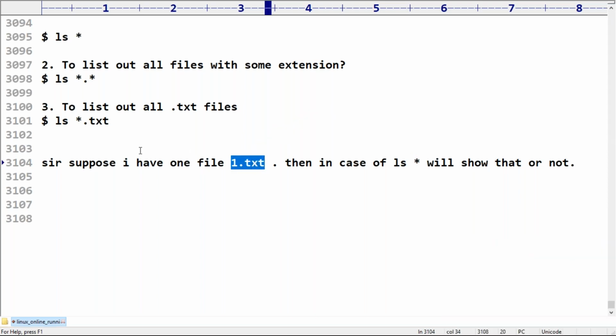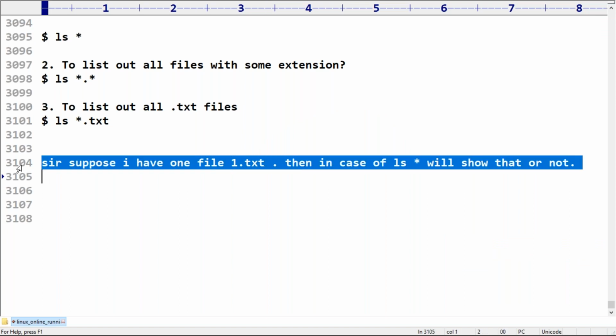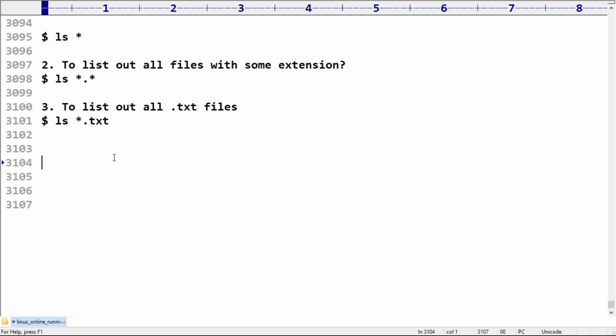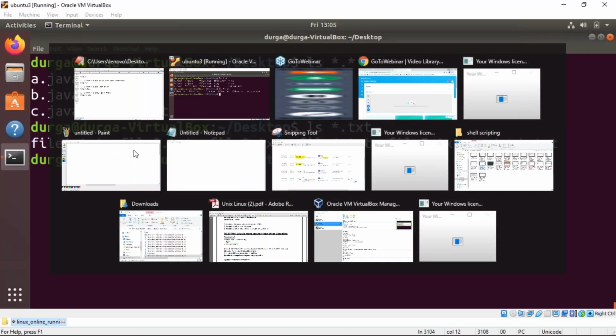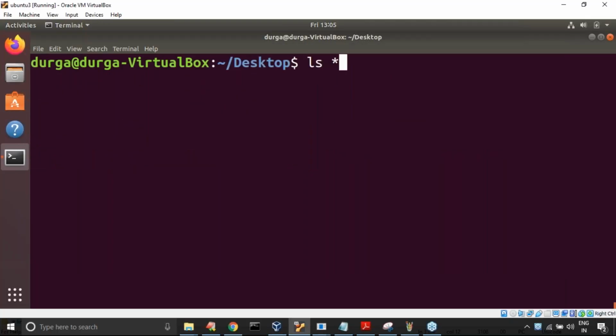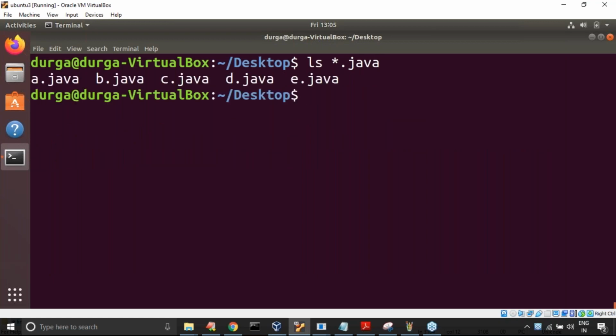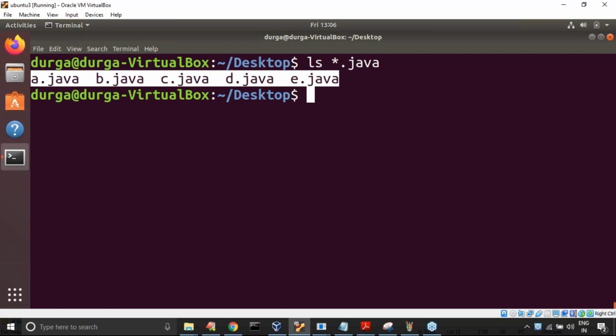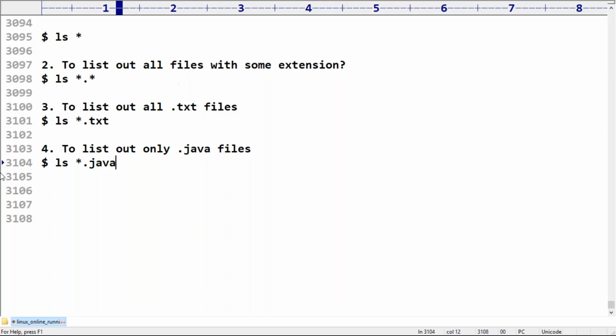Now take a bit of special care about this one. I want to list out only .java files. Can you please spell out what is the way? ls star dot java. Are you getting ls star dot java? Now have a look: a.java, b.java, c.java, d.java, e.java, like we are getting. Clear?